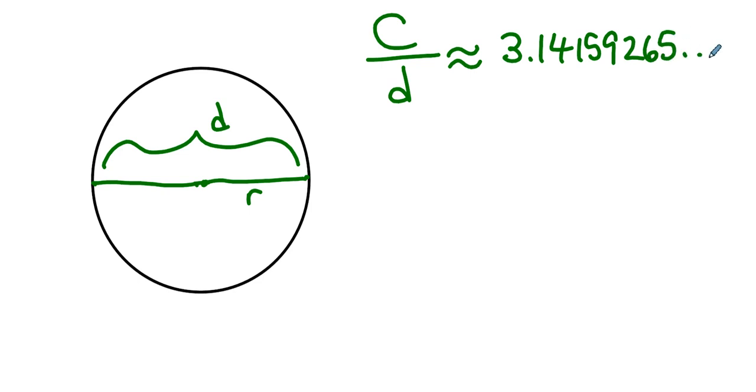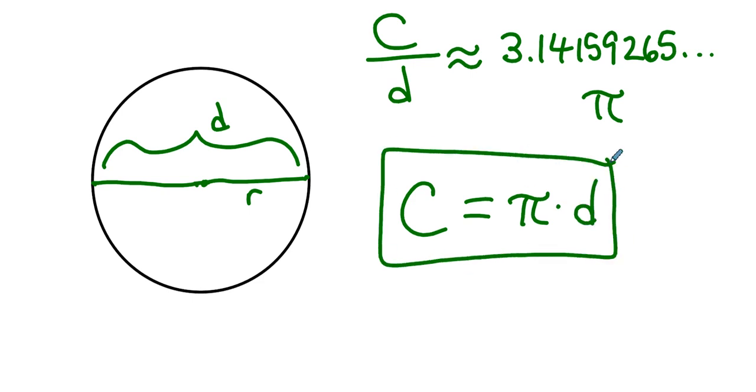And they would divide the circumference by the diameter, and they'd always get some number that was approximately 3.14159265. And depending on how accurately they were able to measure, they were able to get better and better estimates. They decided that this number that always popped up, no matter how big they made the circle, deserved a name. And so that name is pi. And so we now know that the circumference of a circle is pi times its diameter. This is something that little kids learn, that bigger kids are reminded of, and that teachers look up when they need to know it. The circumference of a circle is pi times its diameter.